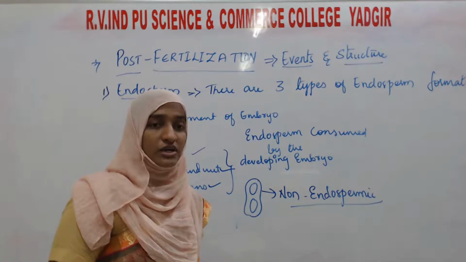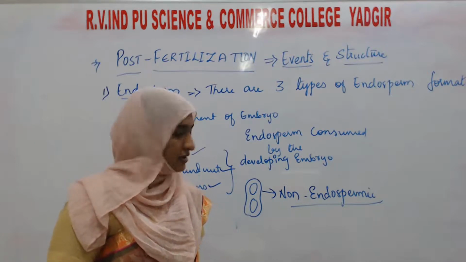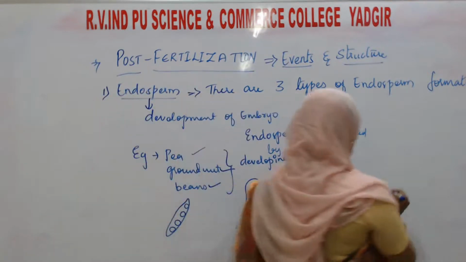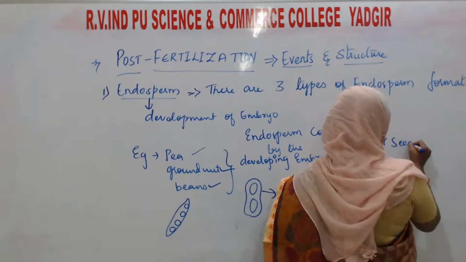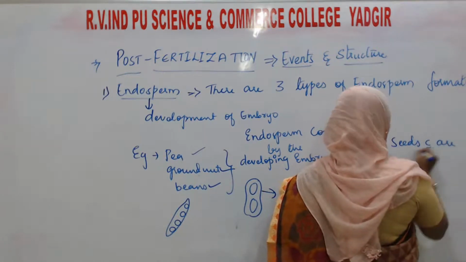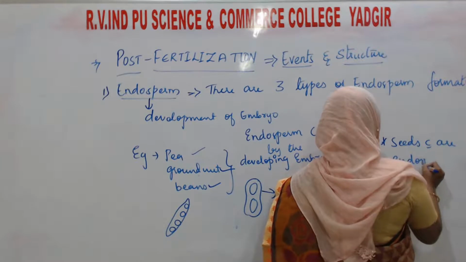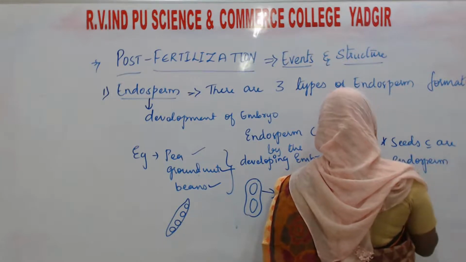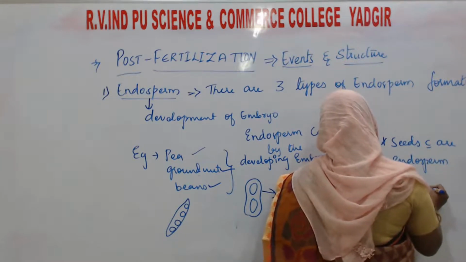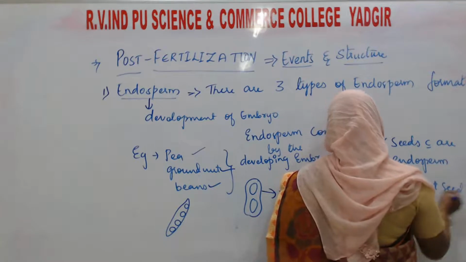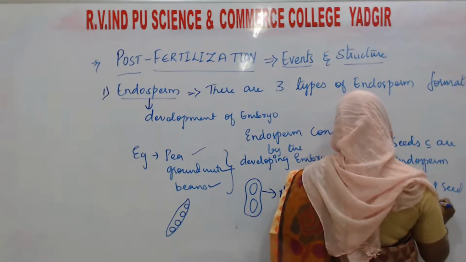Examples are the coconut seed and the castor seed.